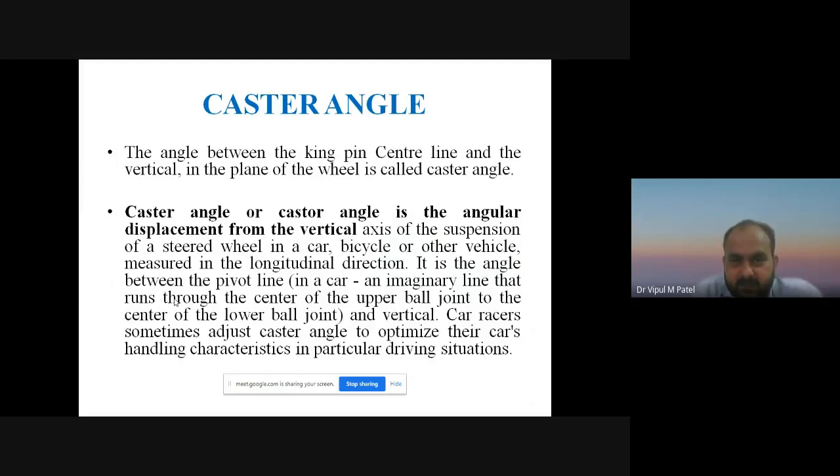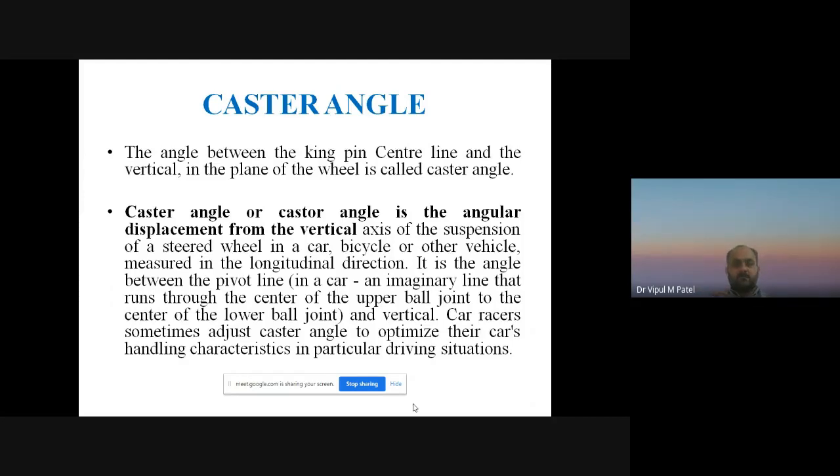The angle between the kingpin center line and the vertical in the vertical plane of the wheel is called the caster angle. So the caster angle is the angular displacement from the vertical axis of the suspension.